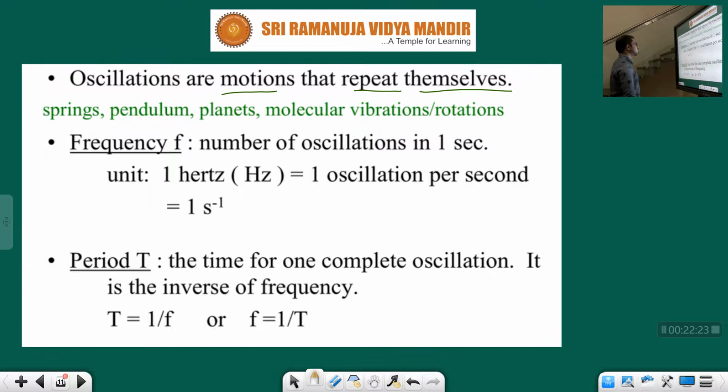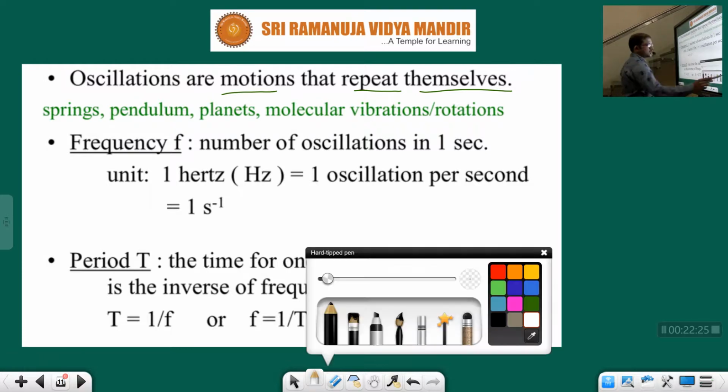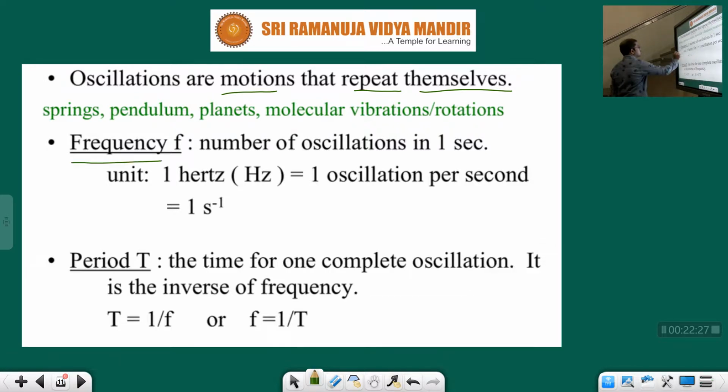Next, it contains, see children, terms called frequency and period. Frequency means the number of oscillations in 1 second. How many times it is oscillating within 1 second. If you take a current wave, electric current, it will oscillate 50 times in 1 second. 50 times it will oscillate like this continuously in 1 second. Okay, children, the unit is hertz.